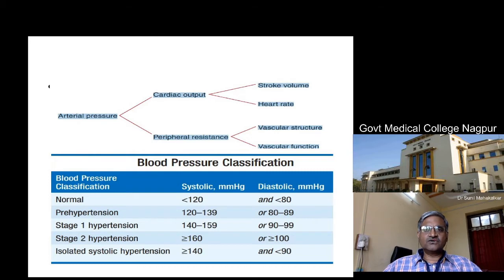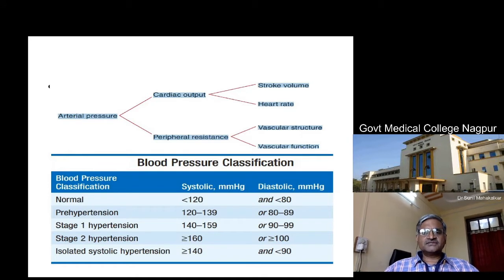One is the cardiac output and the other one is the peripheral resistance. Cardiac output depends on the contraction of the heart, whereas the peripheral resistance depends on whether the blood vessel is constricted or dilated or it is in normal state. So if these two factors vary, there will be variation in the blood pressure.